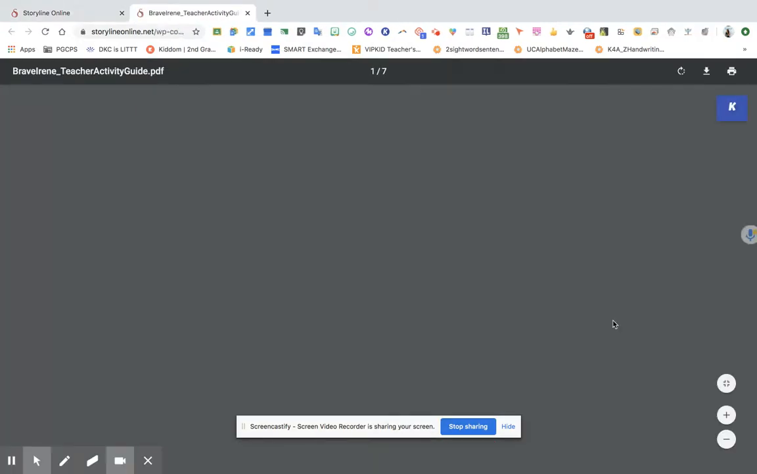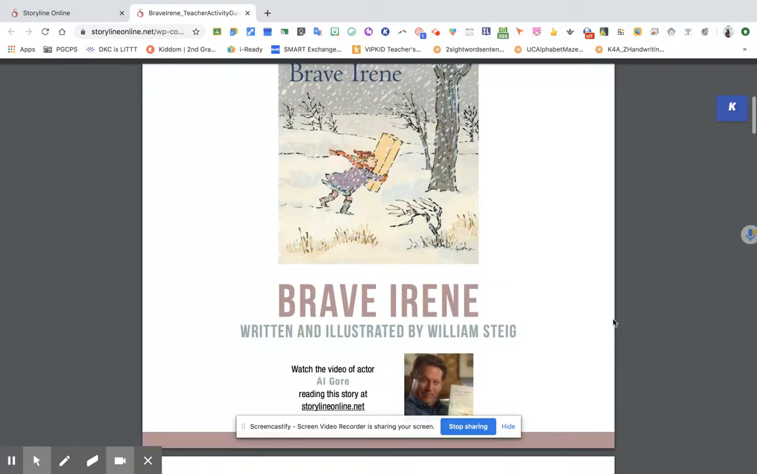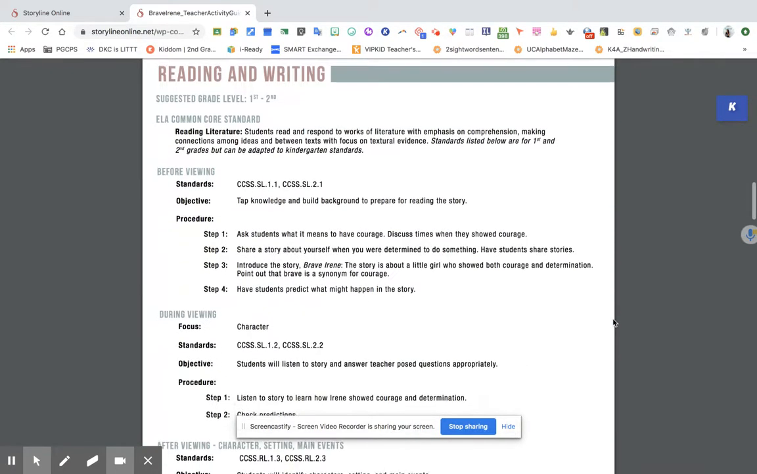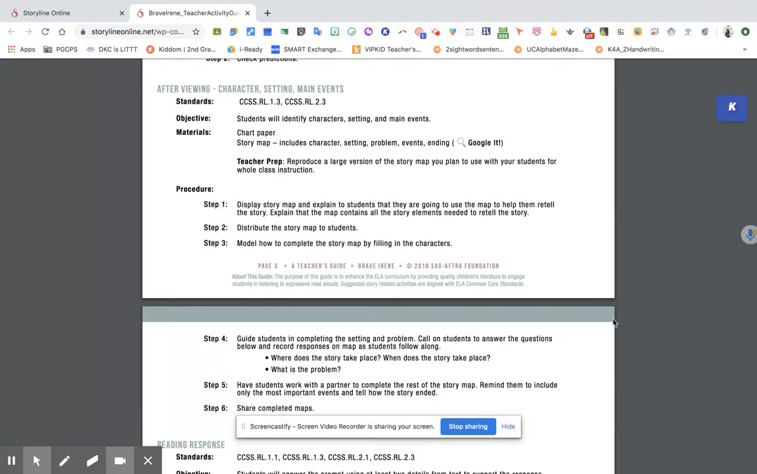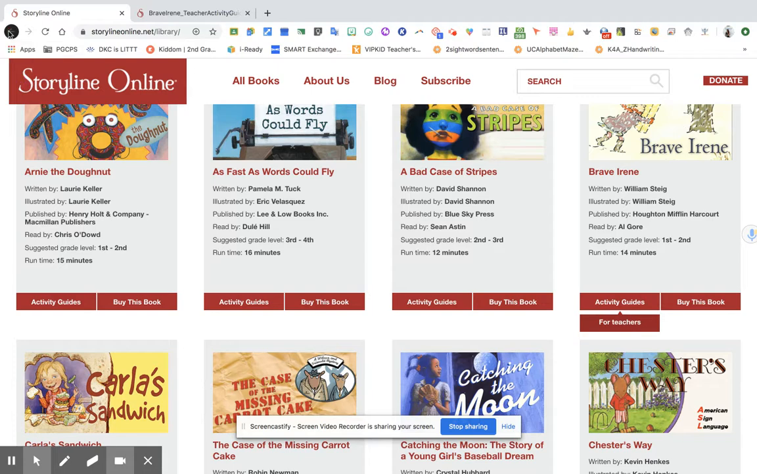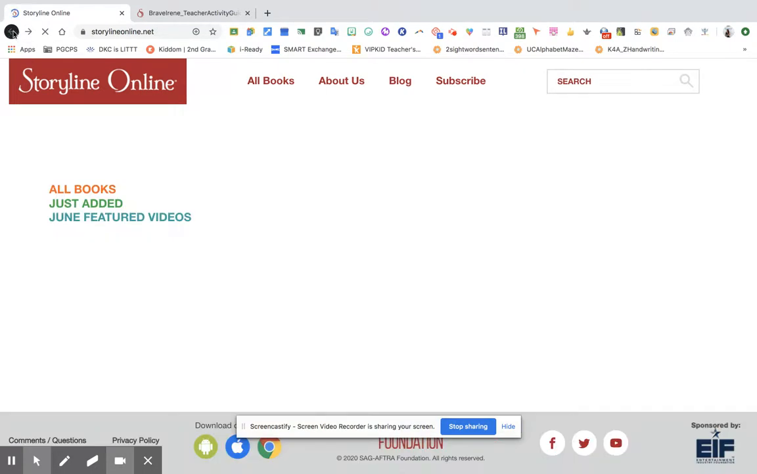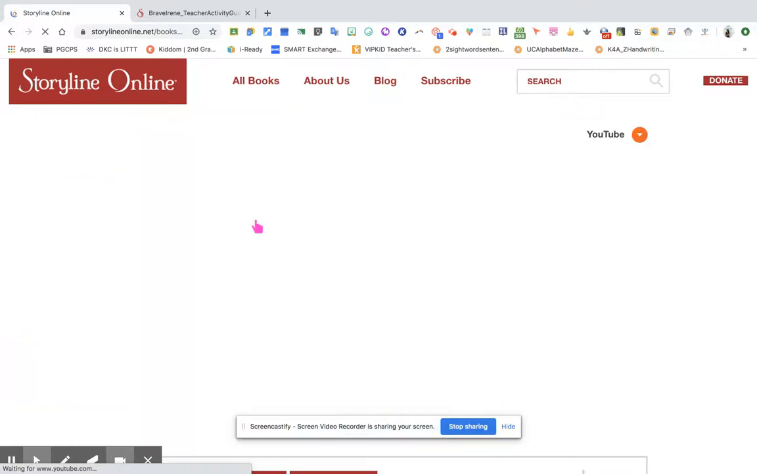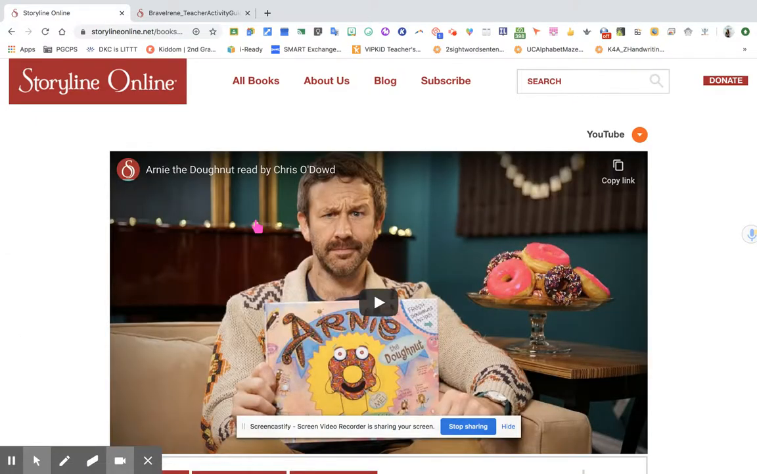And on this activity guide, you will see the objectives, the synopsis, the standards, and the different learning activities that you want to incorporate in your lesson. So we're going to try one. For example, Arnie the Donut. You just have to share this reading website link with your students.